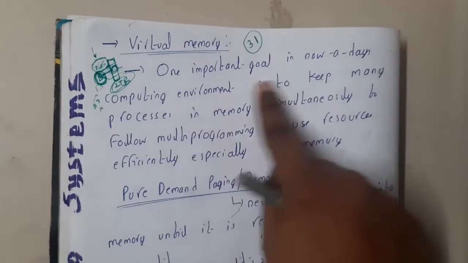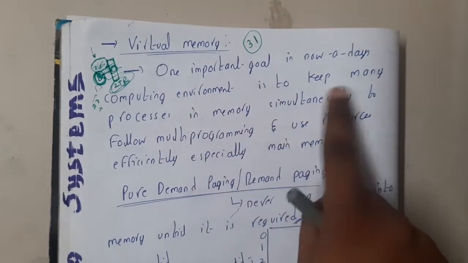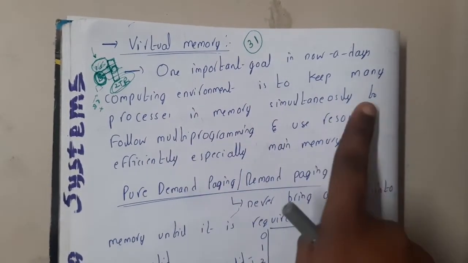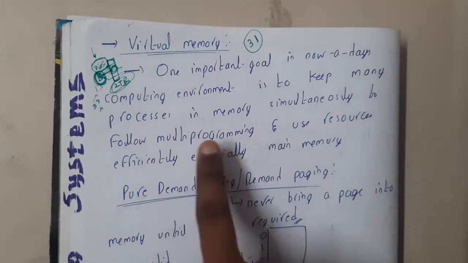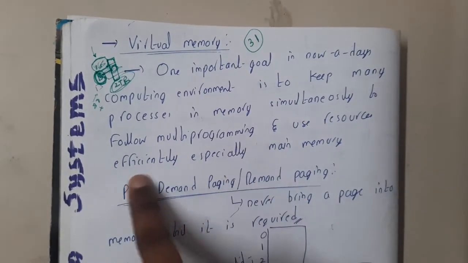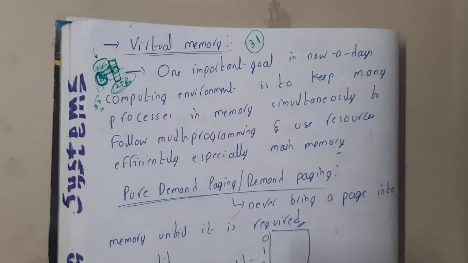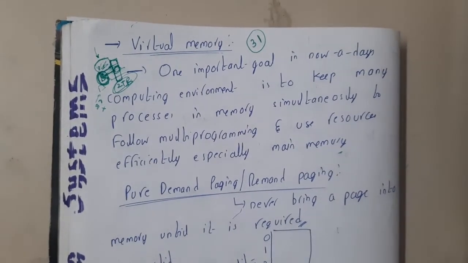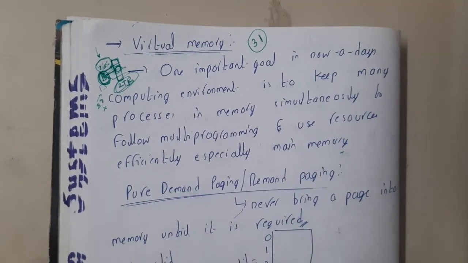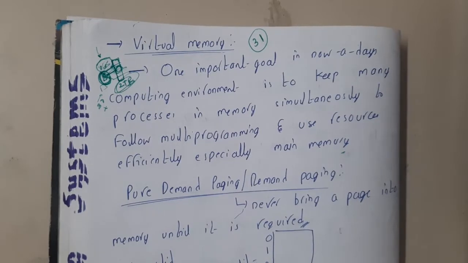So one important goal in today's computing environment is to keep many processes in main memory simultaneously, to follow multi-programming and use resources efficiently, especially main memory, right? So now you understood the thing. That's the concept of virtual memory, guys. Now you understood it, right?